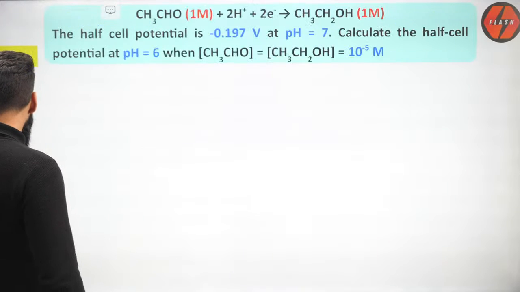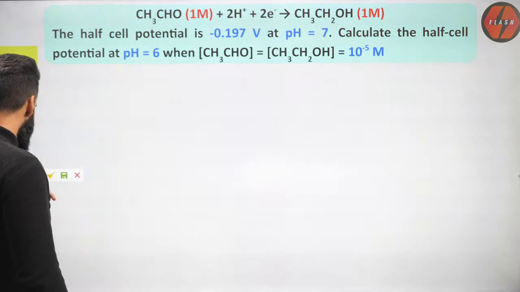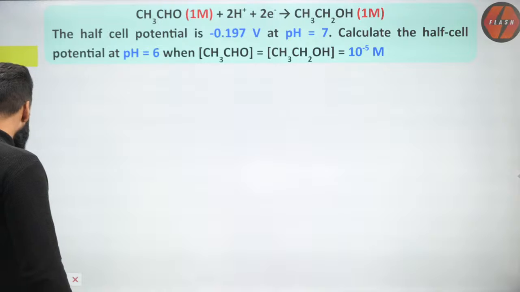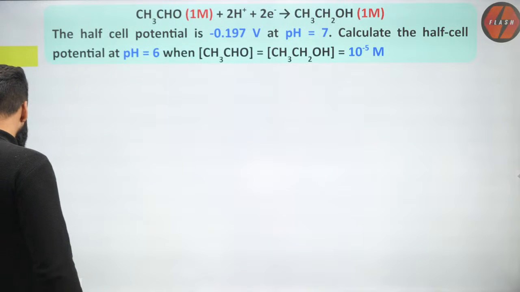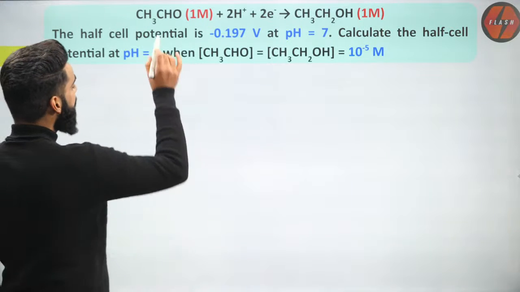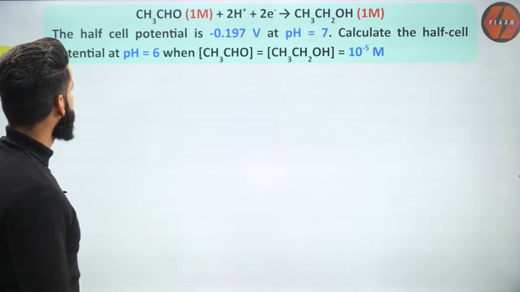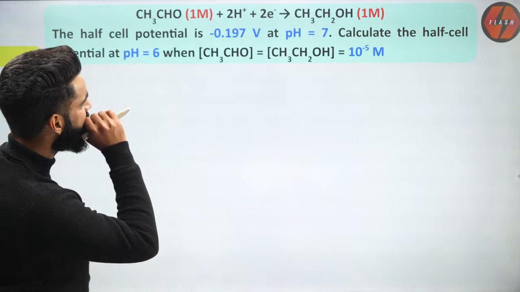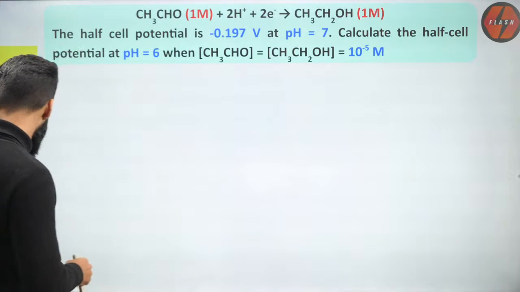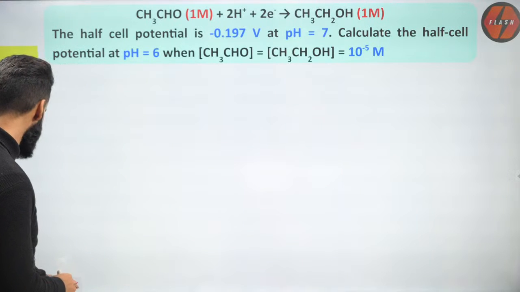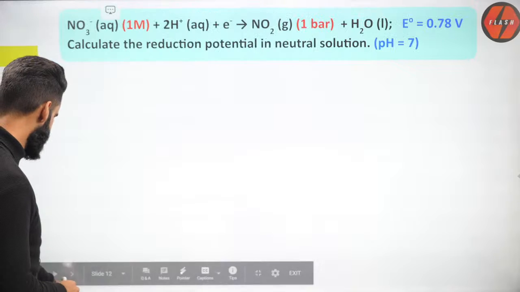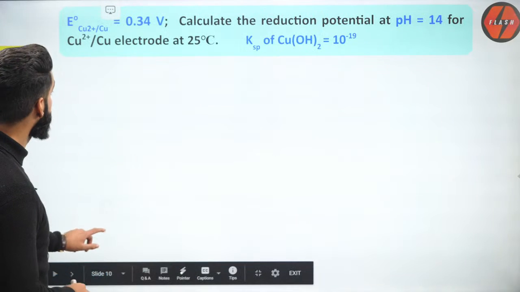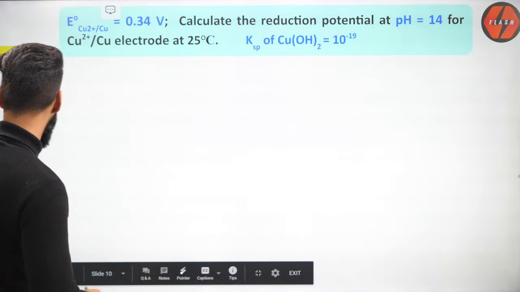I'm moving on to one more question. Have a look. This question you can only solve if you have studied ionic equilibrium in class 11th. See guys, we are given a reaction, CH3CHO. Was this the question? I think one more question was there before this one. Just a second. Yeah, this question.